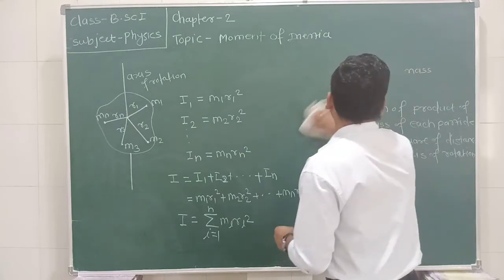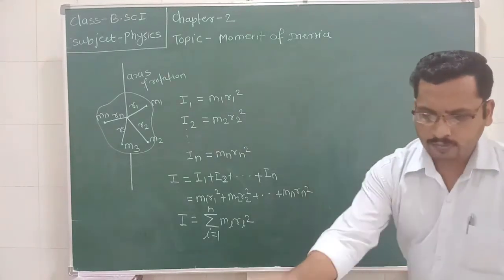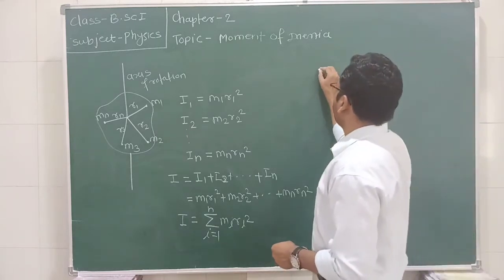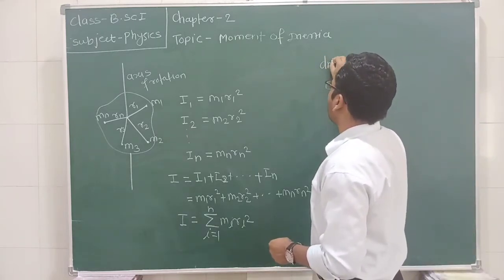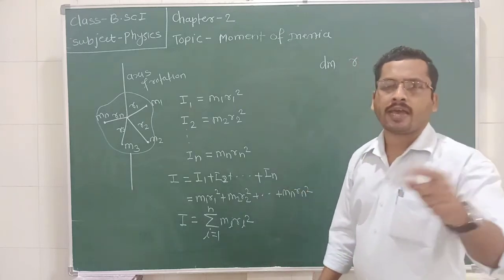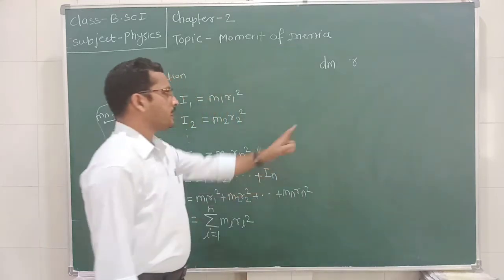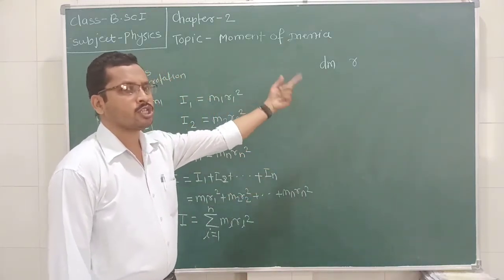Suppose that we have a uniform distribution mass body in which we consider a small mass dm which is situated at a distance r from the axis of rotation. So in this case, what is the moment of inertia of the body?